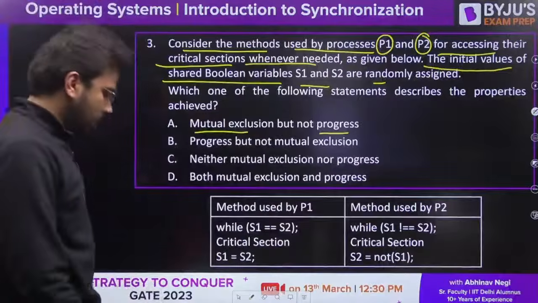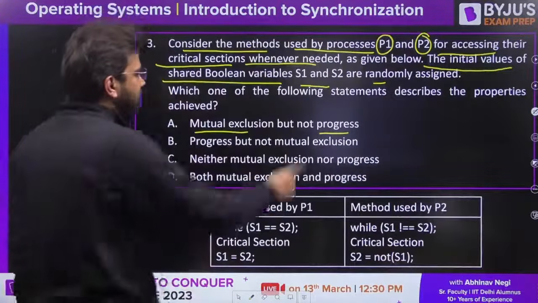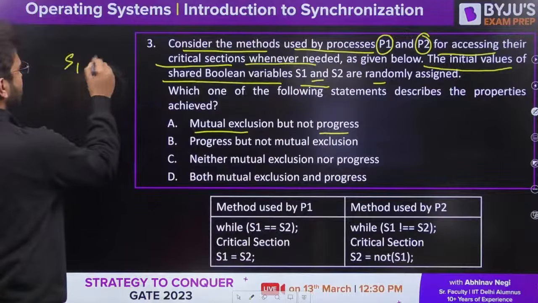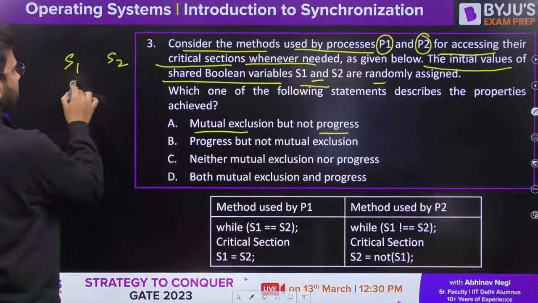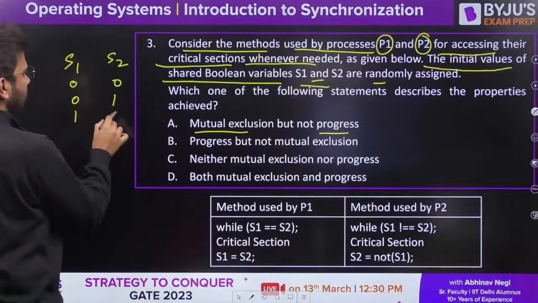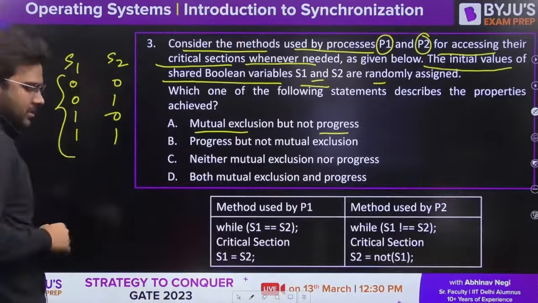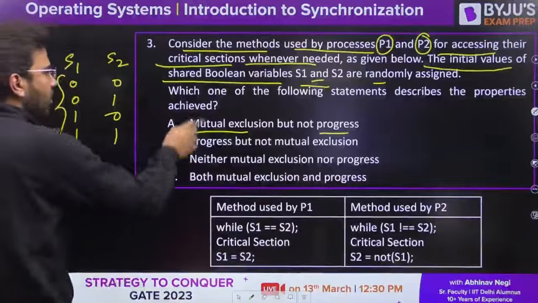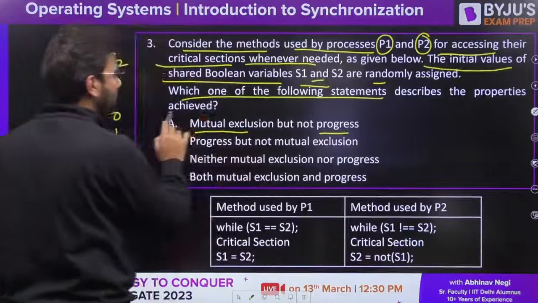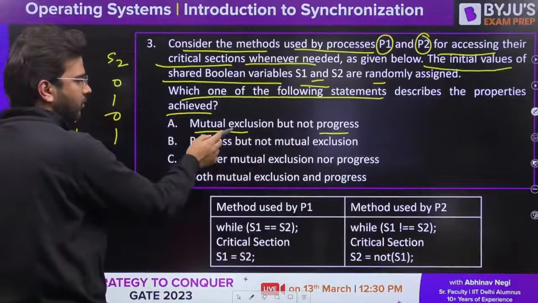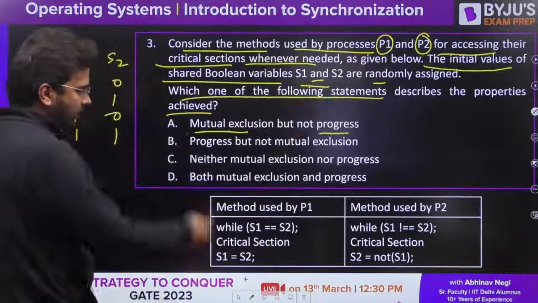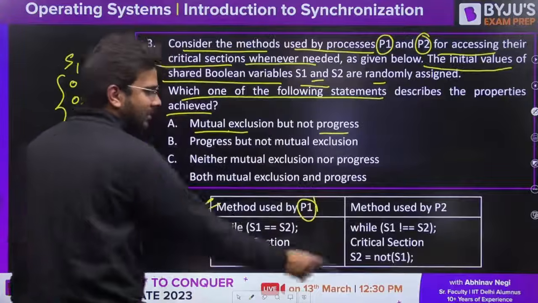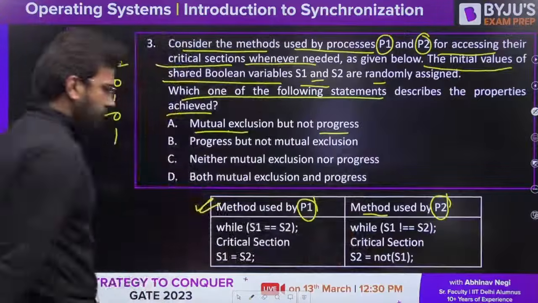Now here, S1 and S2 are Boolean variables. So that means we have 4 possibilities: 0 0, 0 1, 1 0, 1 1. These are the 4 possible values here for S1 and S2. Now, which one of the following statements describes the properties achieved? Here we have to check for mutual exclusion and progress, given in all the 4 options. This is the method used by process P1 and this is the method used by process P2.